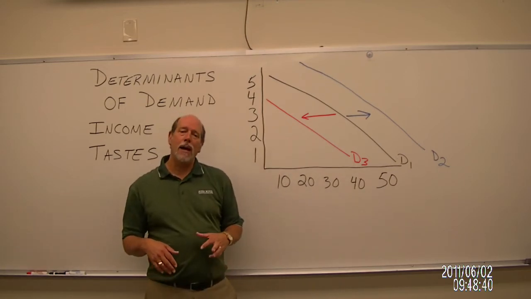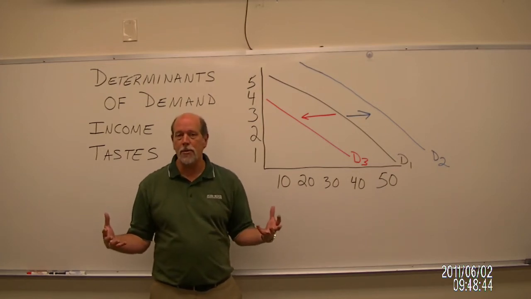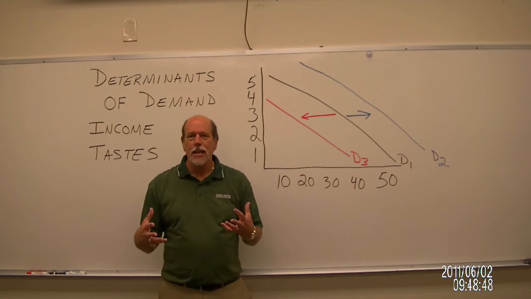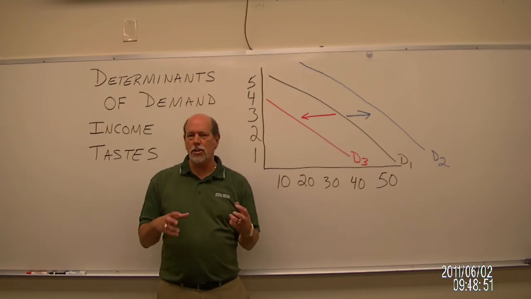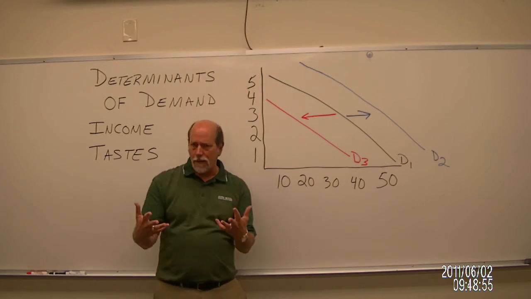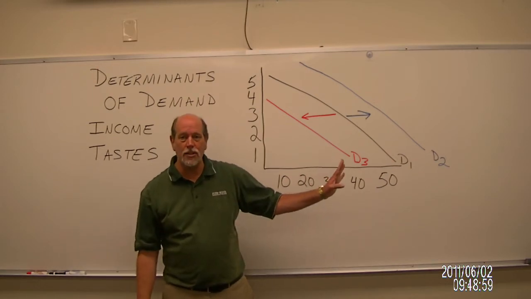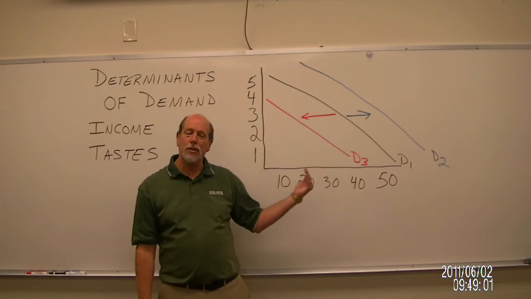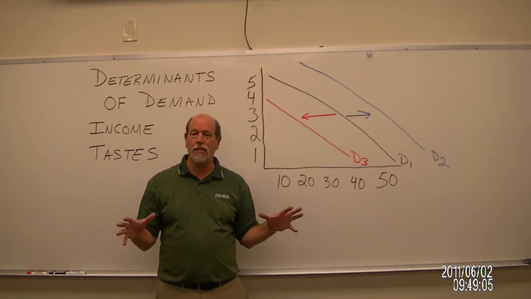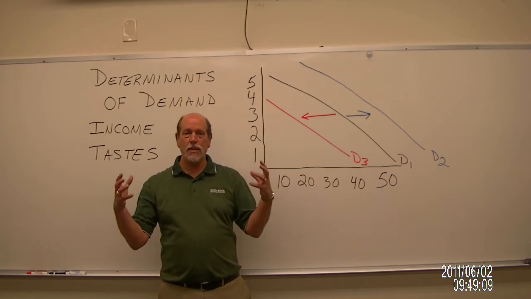Next thing our authors talked about: how our tastes influence what we buy and what we don't buy out there. And I'm always amazed at how powerful our preferences are. You can kind of think of it sometimes in terms of how popular something is. When something becomes more preferable, more popular, we're going to buy much, much more at every possible price. When something becomes less popular, less preferable, doesn't matter what the price is, we're not going to buy as much of that.